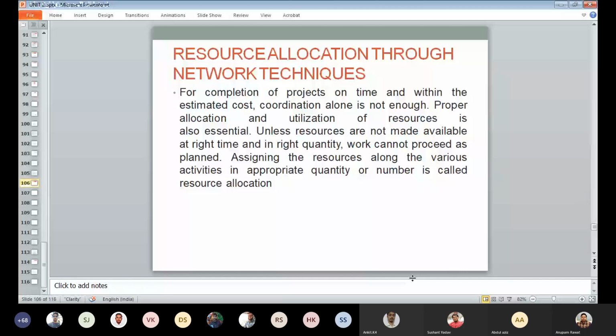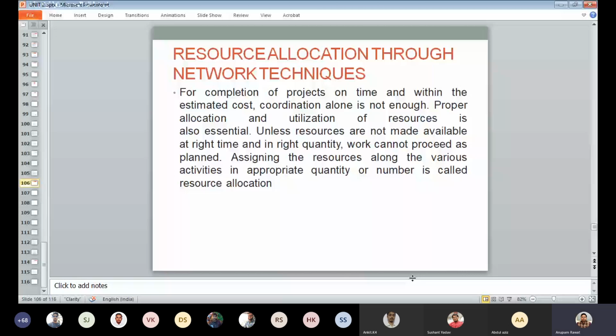So the planning of activities has to account for the different constraints that may be imposed on the availability of any of these resources. And we also have to ensure that sudden changes in the requirement of these should be avoided.